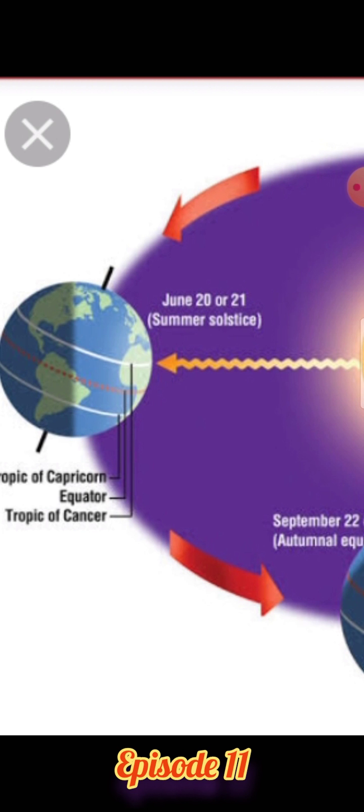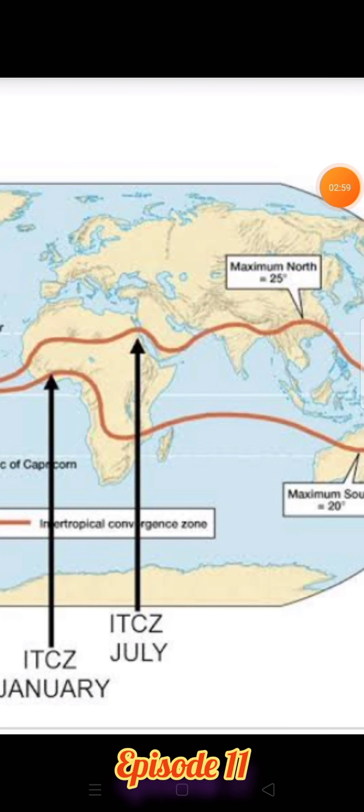According to the second fact, shift of the position of the intertropical convergence zone. Beta, first of all you have to understand what the intertropical convergence zone is. This is the area where there is a broad trough of low pressure in equatorial latitudes.